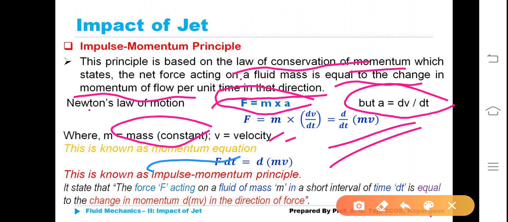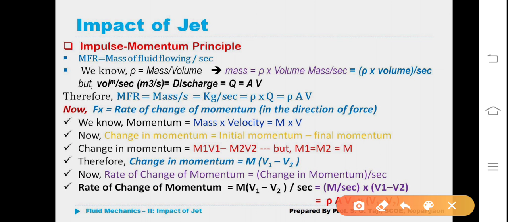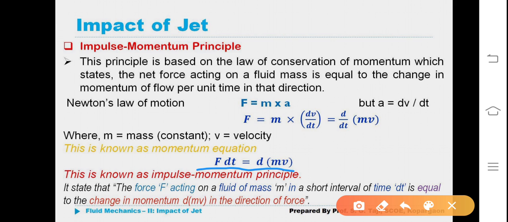This is known as the momentum equation. Which one is known as the momentum equation? F dt. Just one slide. F dt is known as the momentum equation, that is given by d multiplied by mv, mass into velocity. This is known as the impulse momentum principle.